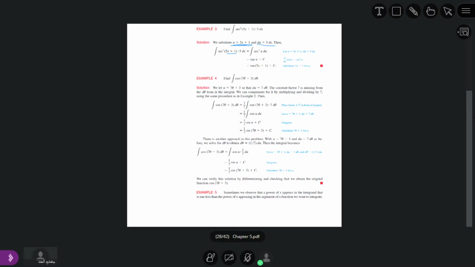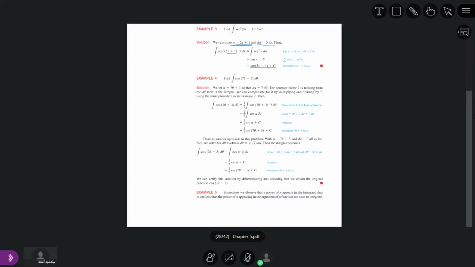Now this is the answer in terms of the variable u. Now we convert u in terms of g of x. So what is g of x? 5x plus 1. So u is equal to 5x plus 1. So the answer here is tan(5x plus 1) plus some constant.